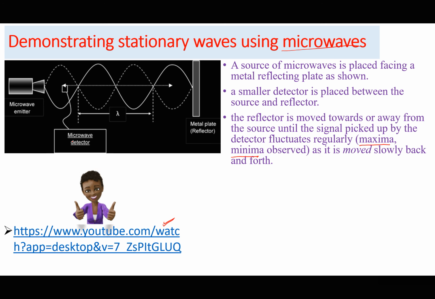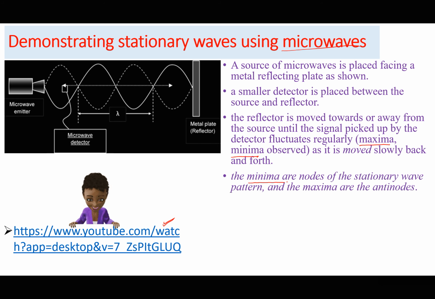Alternatively, we could fix the metal plate or the reflector and the source and move our detector between the reflector and the source to detect those points. If they are not there, then we have to adjust the distance between the reflector and the microwave source as before.